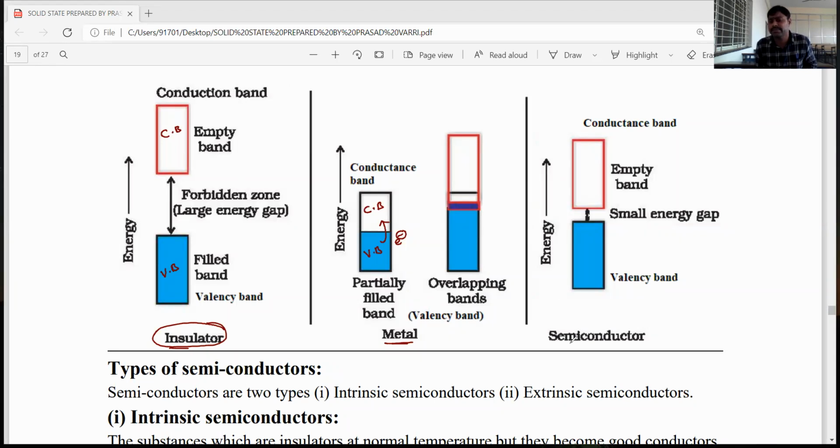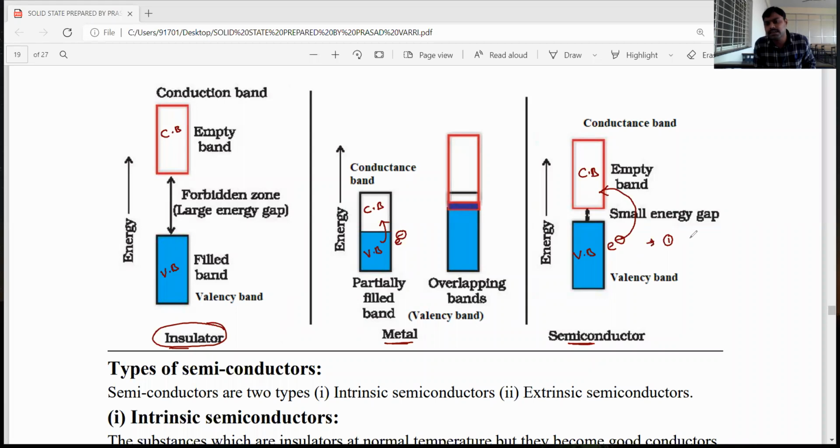Now come to the point, semiconductors. In semiconductors, the gap between the valency band and the conductance band is very small. Due to the presence of this gap, the electrons do not jump from the valency band to the conductance band. To make the electrons jump, two ways are present.